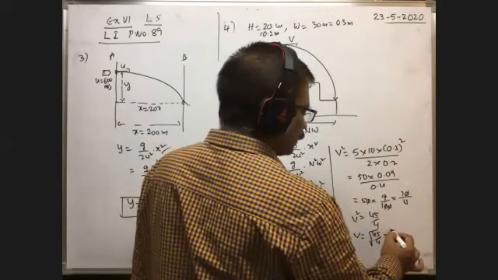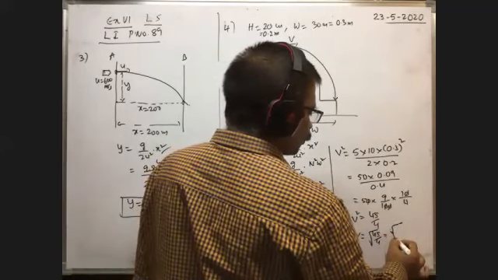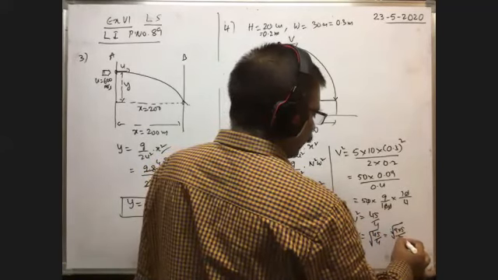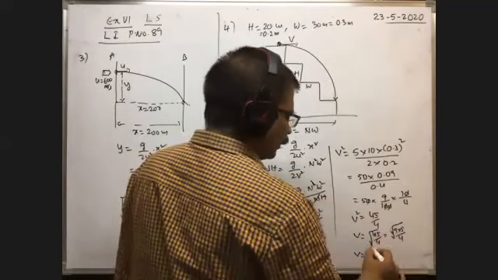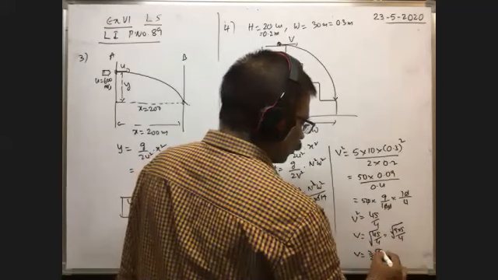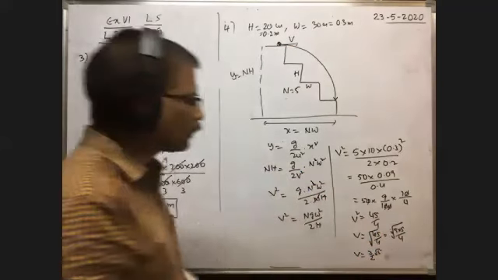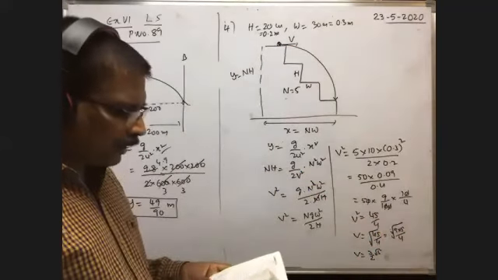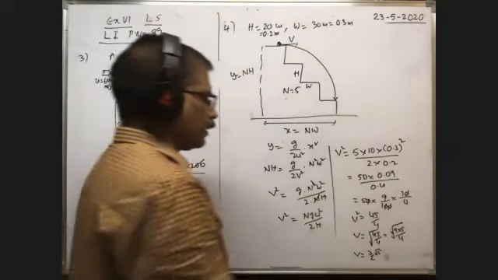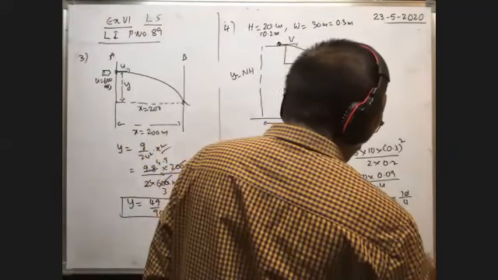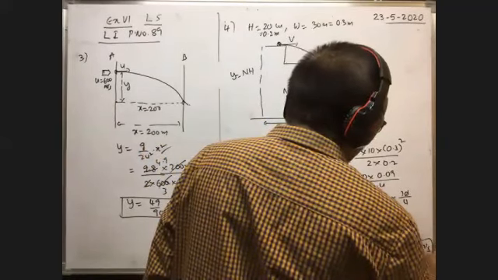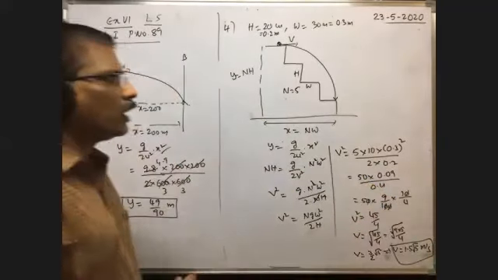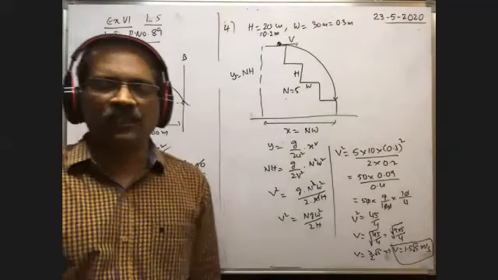Root of 9 into 5 by 4 we can write. Therefore, V is equal to, you write 9 and 4 outside, then you will get 3 by 2 into root 5. So 1.5 root 5, no? 1.5 root 5 is the answer. Yes, that is the answer. Implies V is equal to 1.5 into root 5 meter per second. This is the velocity with which the ball rolls off from the top of the staircase.